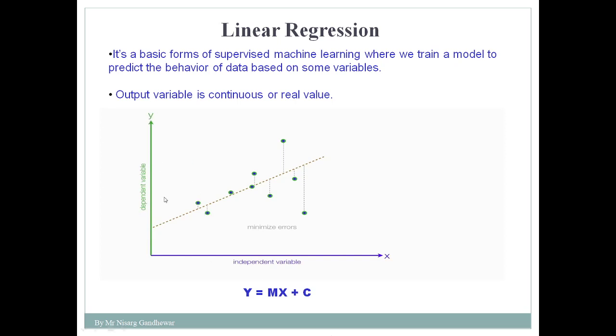In this particular graph, we have taken the independent variable on the x-axis and the dependent variable on the y-axis. Suppose the value of the independent variable changes; similarly, the value of y also changes, and in this case we have drawn this particular line. So this is linear in nature.